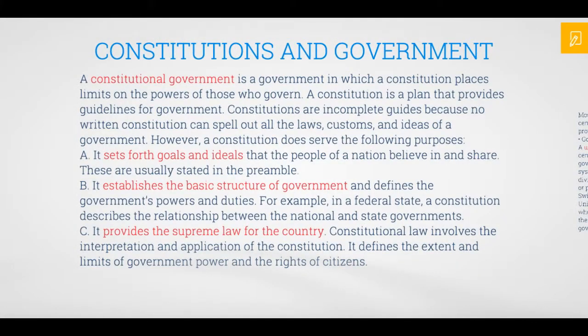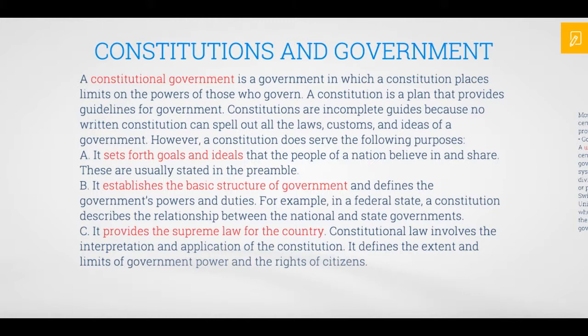Constitutions in government. A constitutional government is a government in which a constitution places limits on the powers of those who govern. A constitution is a plan that provides guidelines for government. Constitutions are incomplete guides because no written constitution can spell out all of the laws, customs, and ideas of a government. However, a constitution does serve the following purposes.